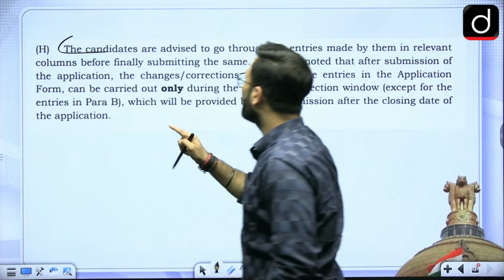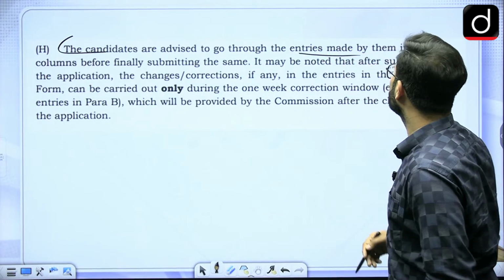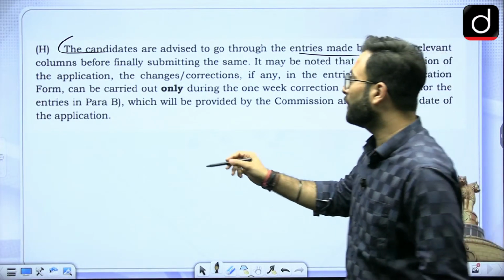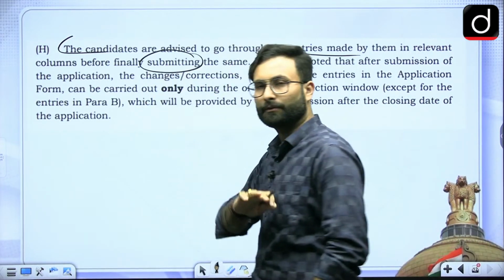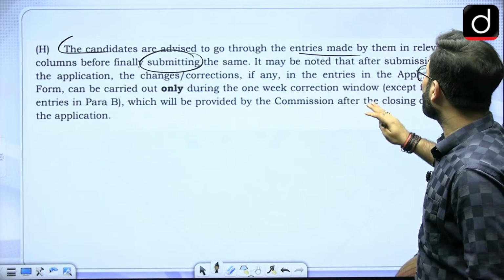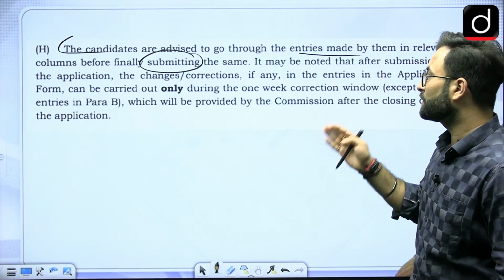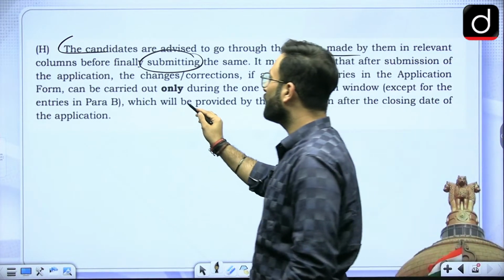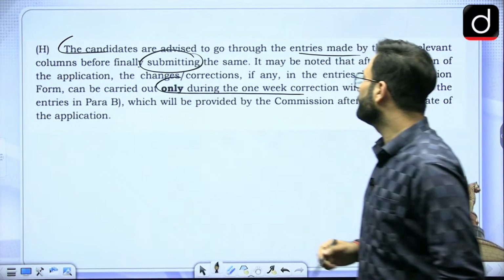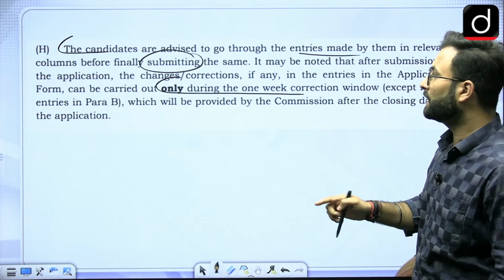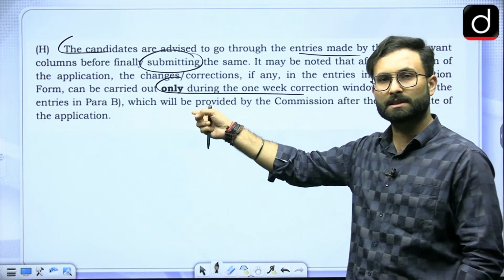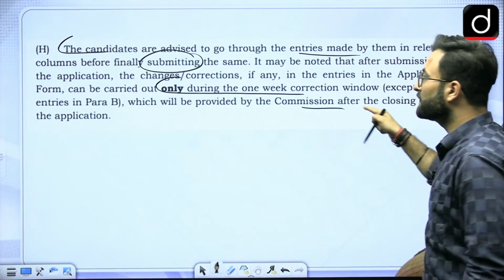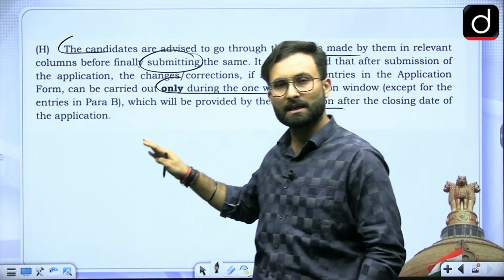Candidates are advised to go through the entries made by them in the relevant columns before finally submitting the form. Before submitting, please check that you have filled the form correctly. It may be noted that after submission of the application, changes or corrections, if any, in the entries of the application form can be carried out only during the 1 week correction window, except for the entries in Para B, which we have already seen, in which you cannot make any change, which will be provided by the Commission after the closing date of the applications.